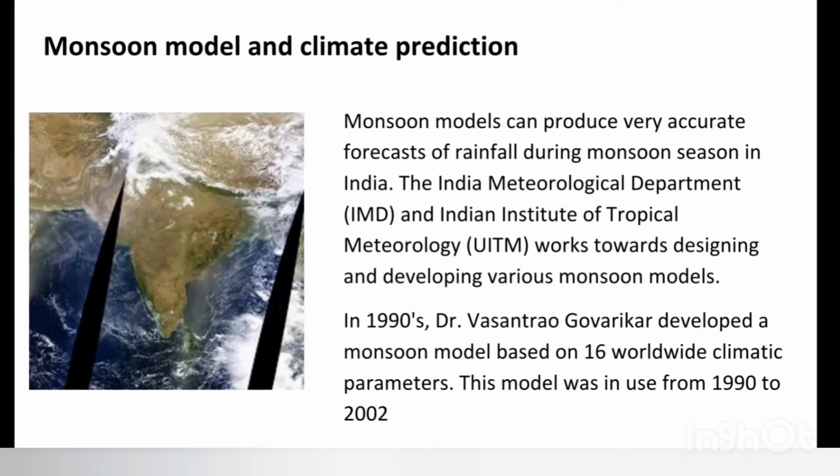So just to give you all information, in the 1990s, Dr. Vasantrao Govarikar developed a monsoon model based on 16 worldwide climatic parameters. This model was in use from 1990 to 2002. So such models are developed which help us predict various conditions related to weather and climate. This is specifically related to monsoons, that is, the monsoon model.